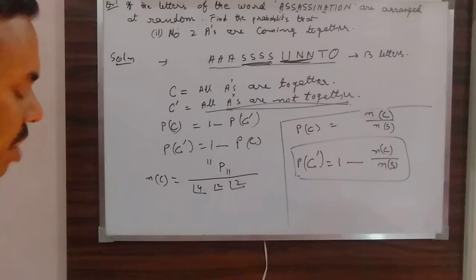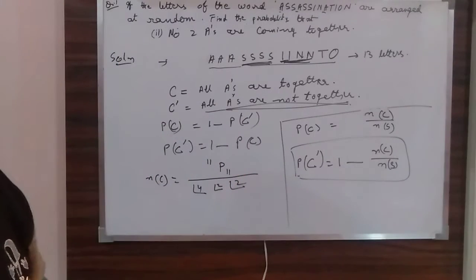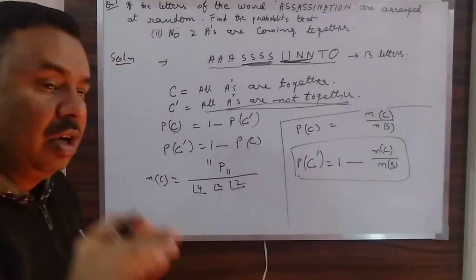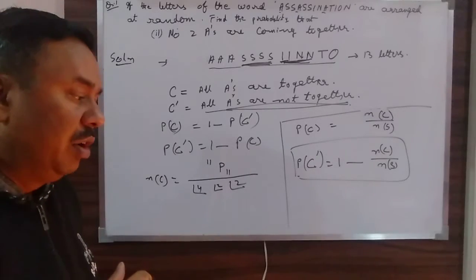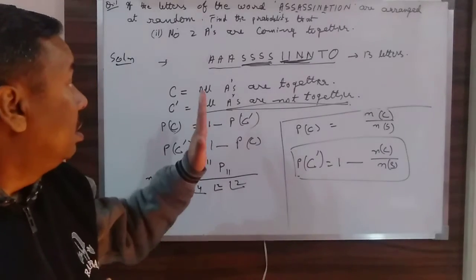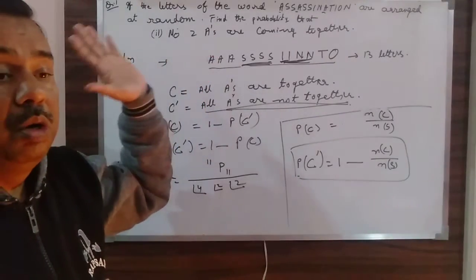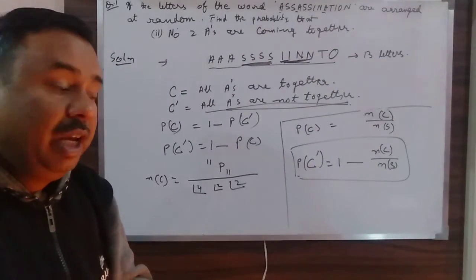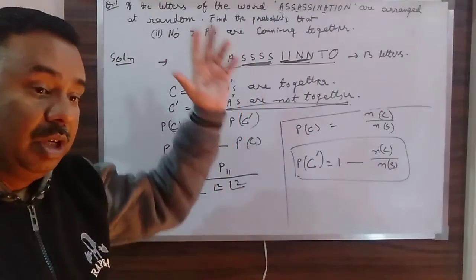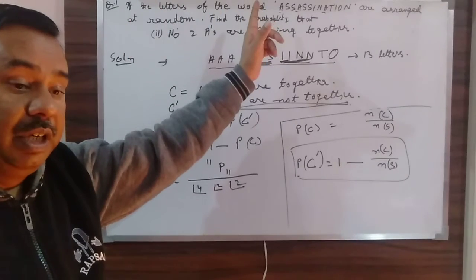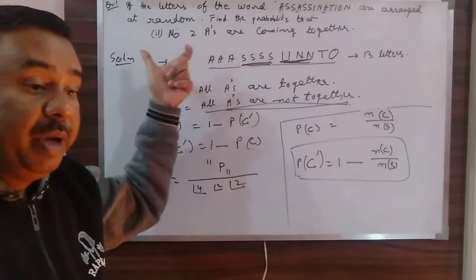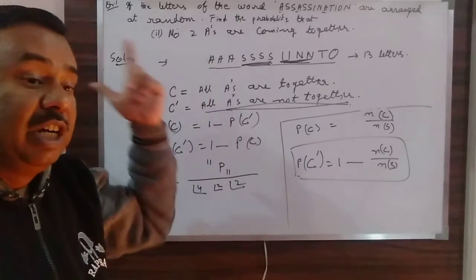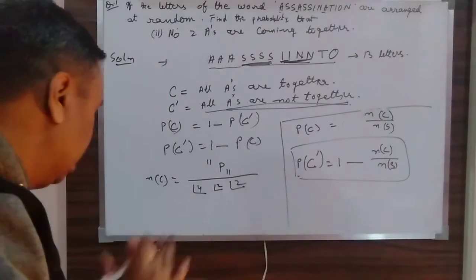Now you see, in the previous question what I had done is, I had said that all three A's were not coming together. But in this case, it is saying no two A's will be coming together. That means the condition I was taking, that two A's may be at one place or at consecutive places, is not to be taken.